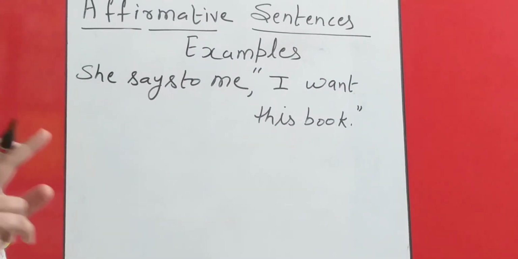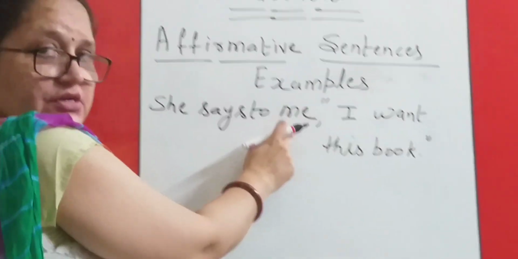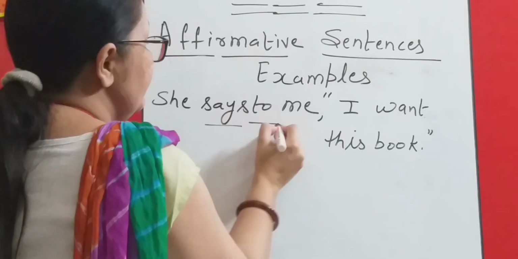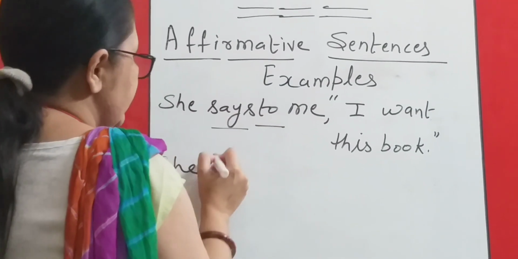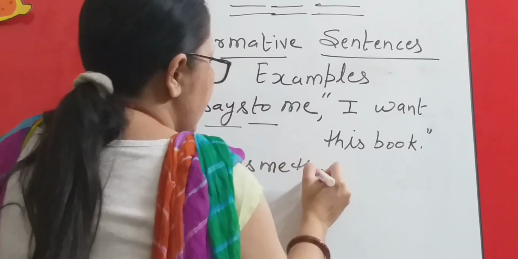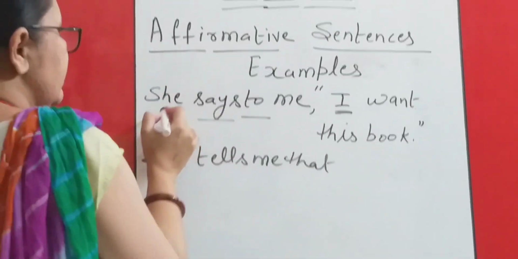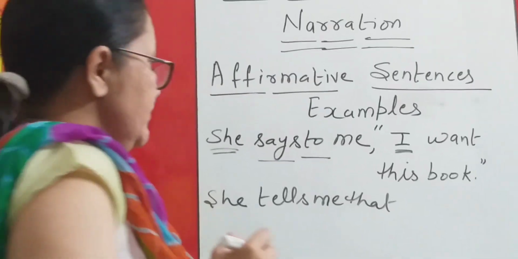But the major change will come here, that because it is says to, because we are having an object here, because we are having a listener here, says to will be converted into tells. So she tells me that I. It is first person, it will be converted according to the subject of the RV.